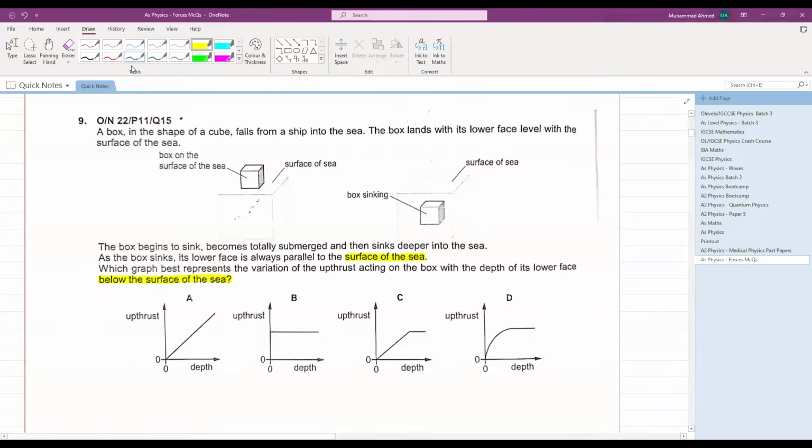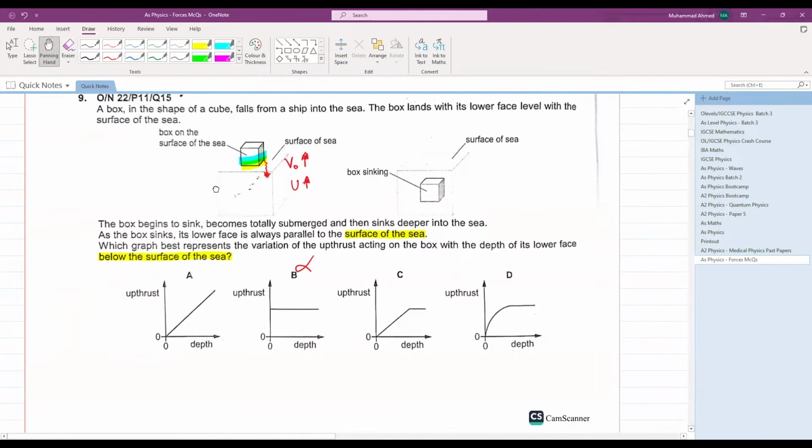So, first of all, can you realize as soon as this block will start going inside the water, the volume of the object immersed will increase, the upthrust will increase. So the upthrust will increase for a certain amount of time. B cannot be your option, that's why. Because as you keep on lowering this cube, this volume of cube will start getting inserted into water. Its upthrust will increase.